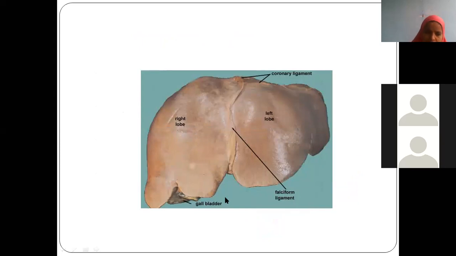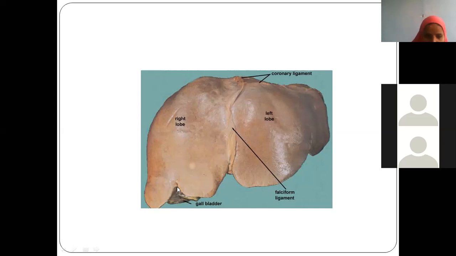Falciform. So yesterday when we were talking about the gallbladder, I told you the fundus of the gallbladder is projecting outwards. Murphy's sign, which is responsible, corresponds with the 9th costal cartilage, I said. So that means the fundus of the gallbladder is seen along the inferior border of the liver. So this sharp border, whatever we are seeing here, is the inferior border.